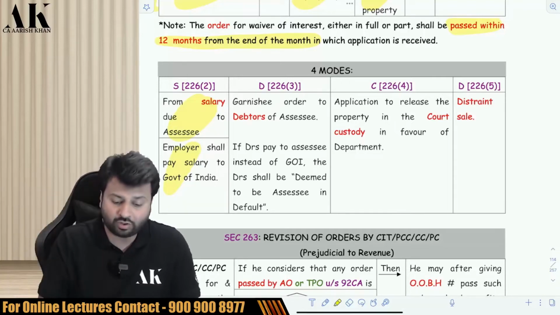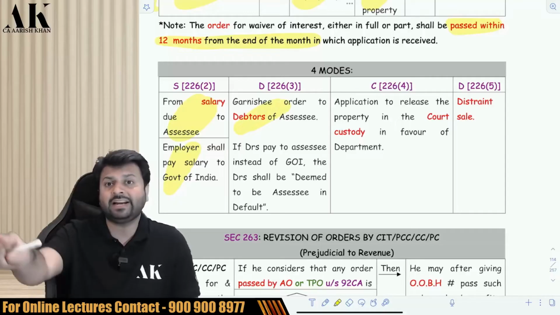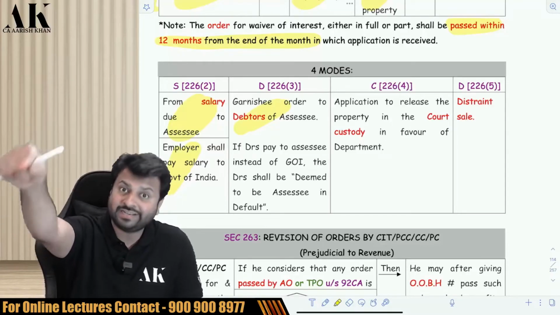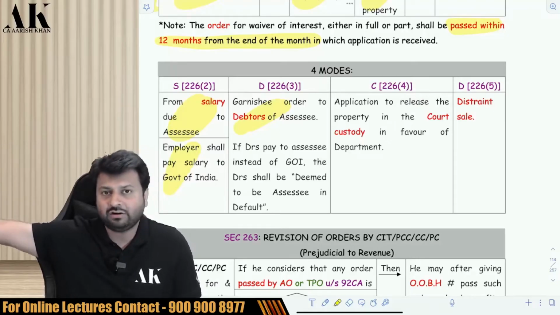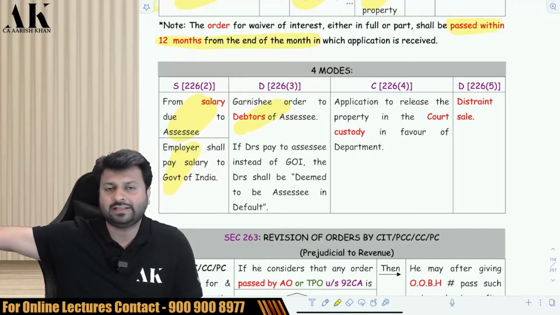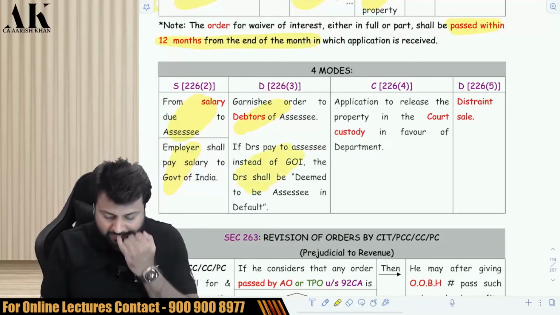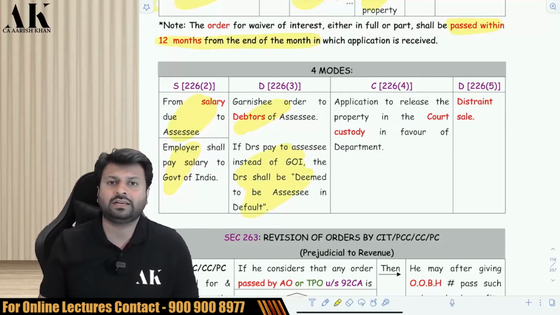Similarly, if the assessee has sold some goods to a debtor, the income tax department will send a garnishee order to the debtor and will tell the debtor that you have to pay the money to the government of India and not to the assessee. The government will send a notice to the debtor of the assessee and will tell the debtor that you have to pay the dues to the income tax department, and not to the assessee. And if the debtor defaults, then the debtor will become what? Assessee in default, and the government will recover the tax from the debtor only.